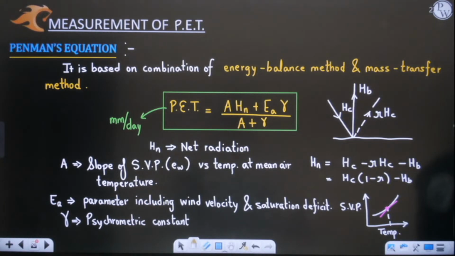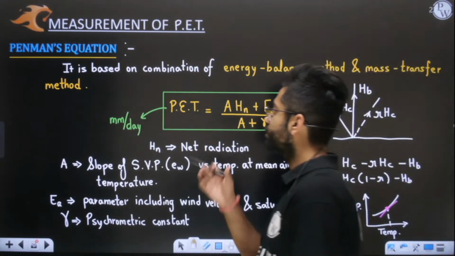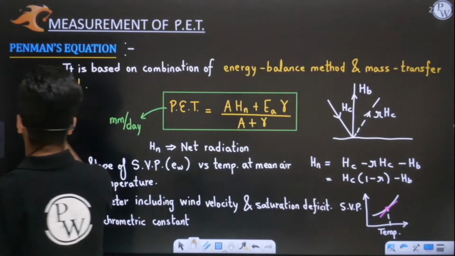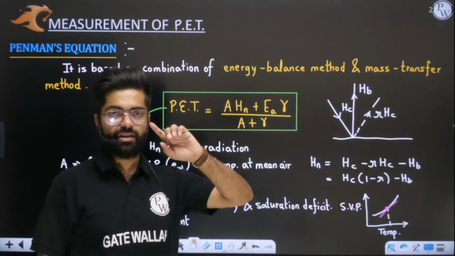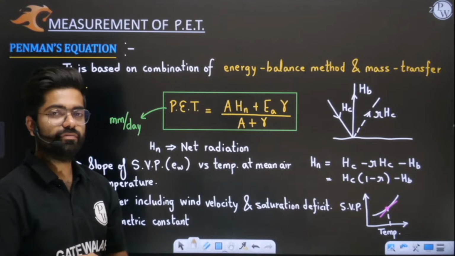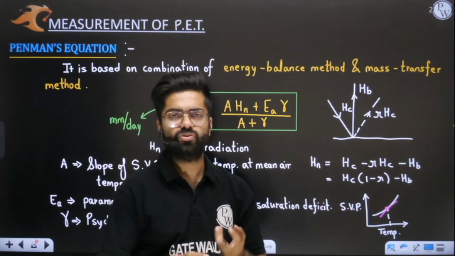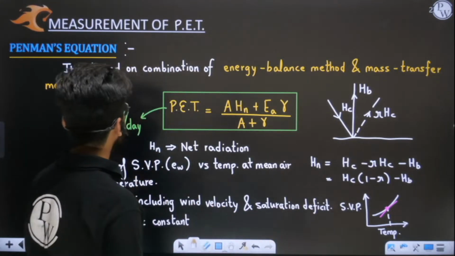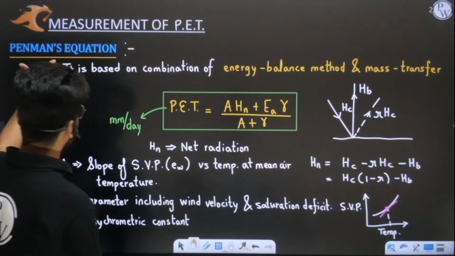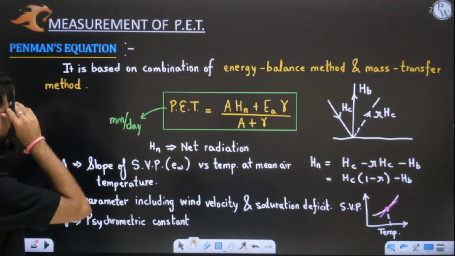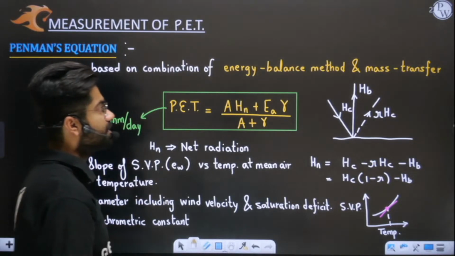This was the first method with the help of which you can find PET. In examination, they will ask you how you measure PET. So simply the name of the scientist you have to remember: Penman. Penman's equation is used for measuring potential evapotranspiration. I hope this is very clear to you.